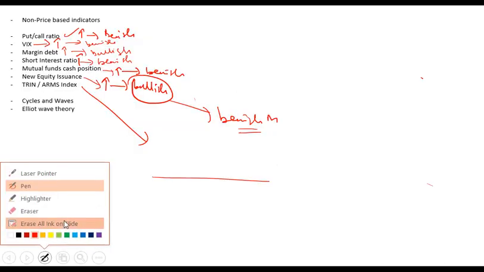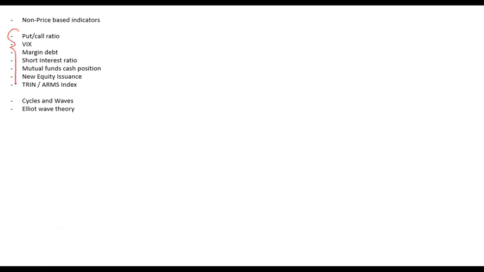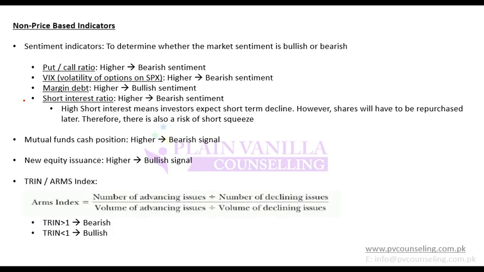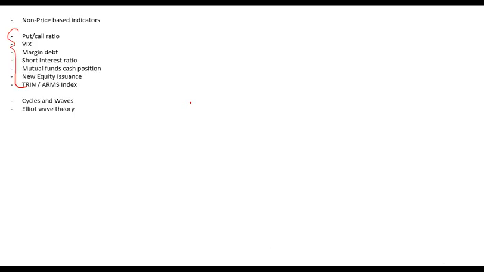Okay, so these are some non-price based indicators which help you analyze when a market is bearish and when it is bullish. So you should know what shows a bearish market and what shows a bullish market.